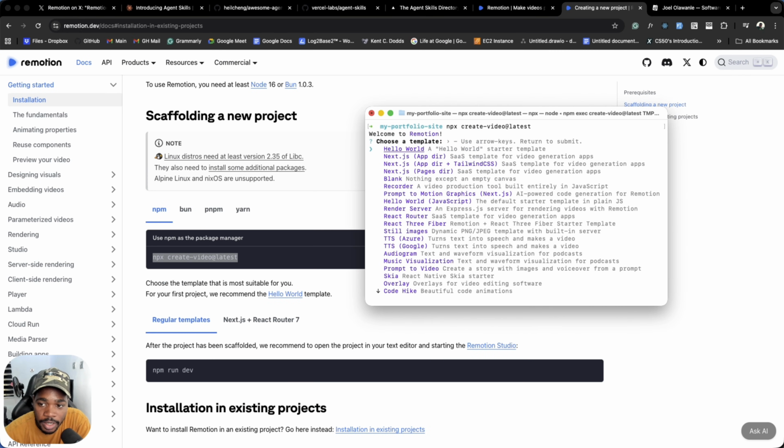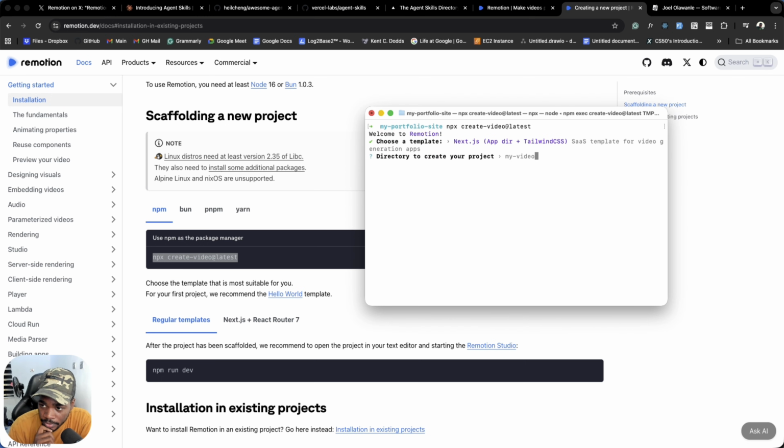Yeah, I think it's going to ask for the name of my project. Now there are a lot of starter files and all, so I think I'm just going to go with Next.js, the hub directory plus Tailwind CSS, right? There are others that you can just make use of, which is very nice. But I think I'll just go with this now.